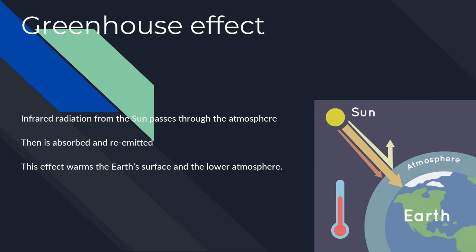Greenhouse effect. Infrared radiation from the sun passes through the atmosphere. It is then absorbed and sent by greenhouse gas molecules in clouds. This effect warms the surface of the Earth and the lower atmosphere. This is what we call the greenhouse effect.